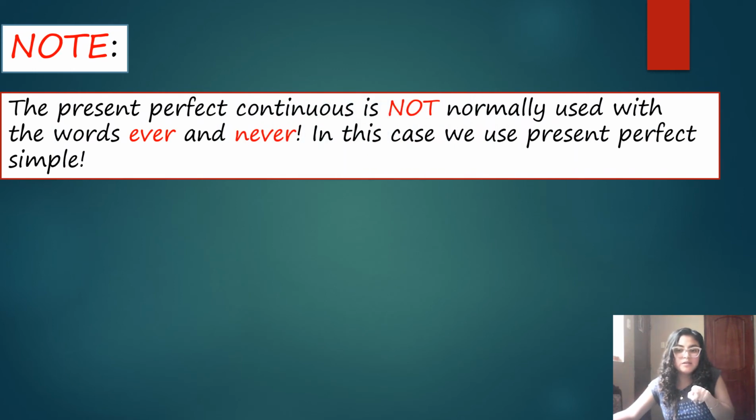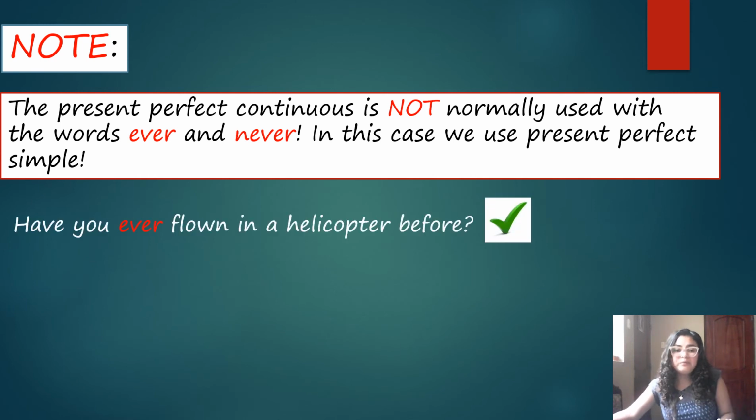Take note. Take this note, okay? This is going to be a tip for you. The present perfect is not normally used with the words ever and never. No ever, no never, okay? In this case, we use present perfect simple. Remember that because we are going to continue practicing the present perfect simple versus present perfect continuous, of course, in order to realize what is the real difference between them.